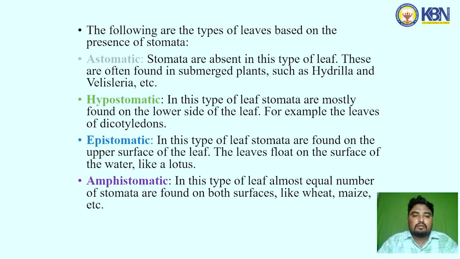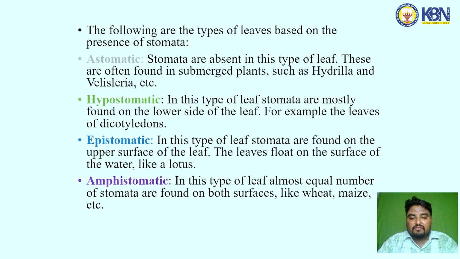The following are the types of leaves based on the presence of stomata. Astomatic: stomata are absent in this type of leaf. These are often found in submerged plants such as Hydrilla and Vallisneria. Hypostomatic: in this type of leaf, stomata are mostly found on the lower side of the leaf, for example, the leaves of dicotyledons.